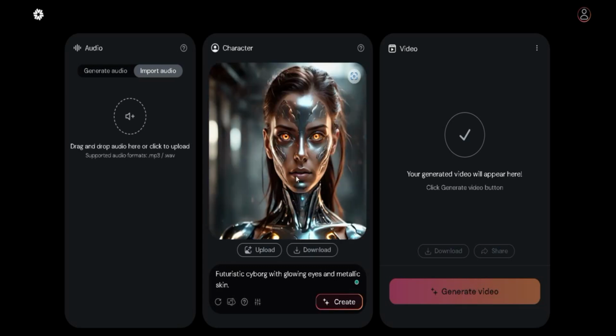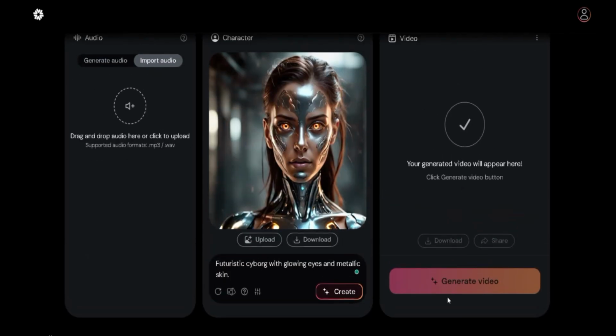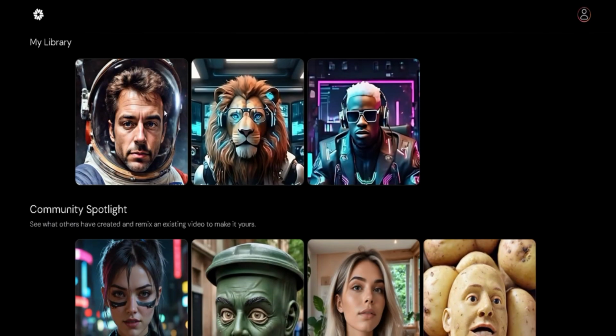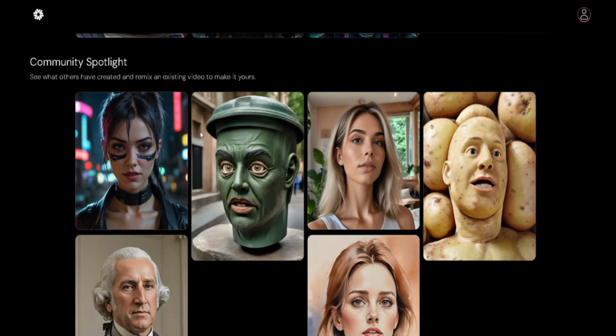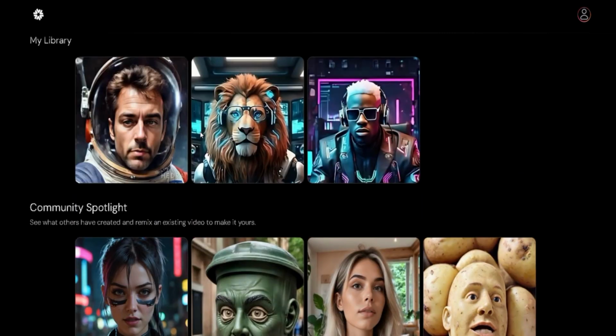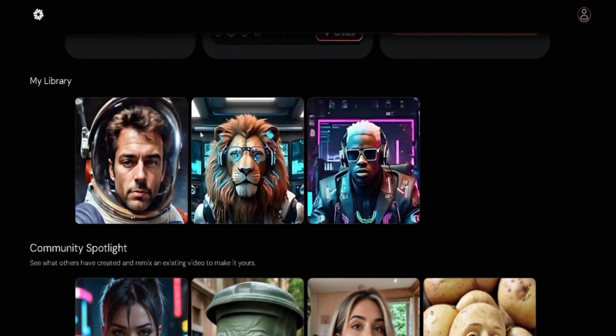As you can see, the right section here is where you are going to see the video that has been generated. The generated video is going to appear in this section. So when I scroll down, you can see that these are the kind of videos that I generated with this AI tool. Let's preview some of the videos that I generated with this tool.